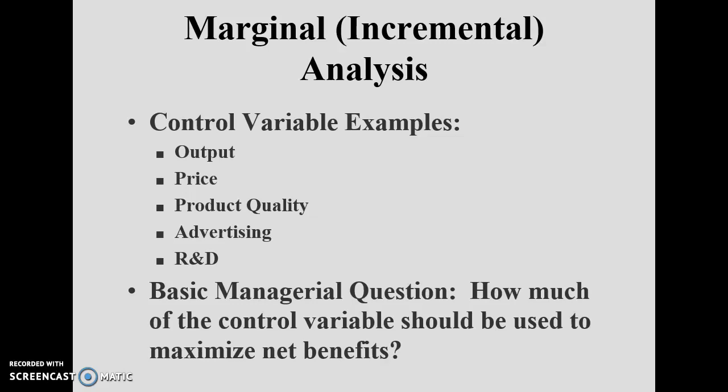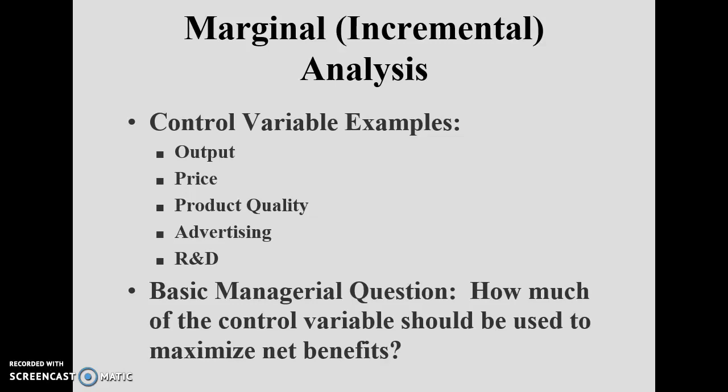Your major focus must be on 1 or 2 variables, and you have to leave the others. One of them is product quality. Some firms are majorly concerned regarding the quality of the product apart from the output and price. Some are very much concerned regarding their advertisement, and some are concerned with research and development. So these are different control variables which a manager or a firm has to undertake in order to make their objectives and their policies.